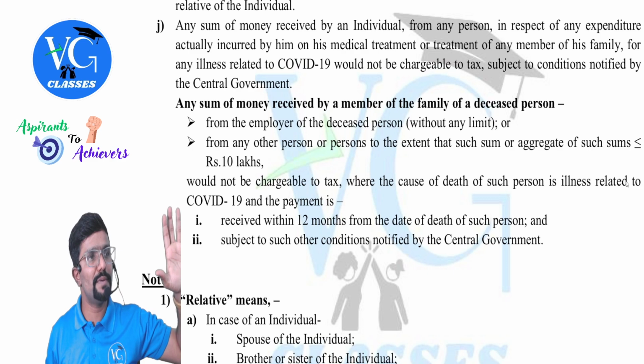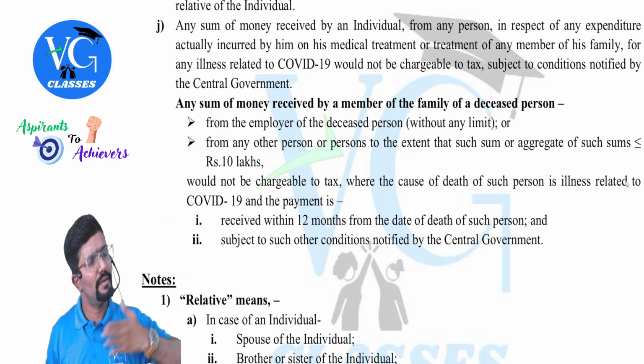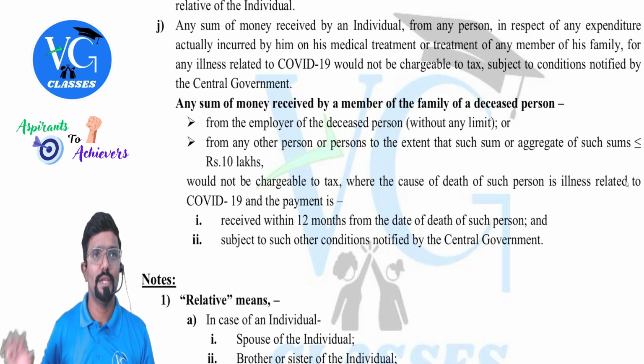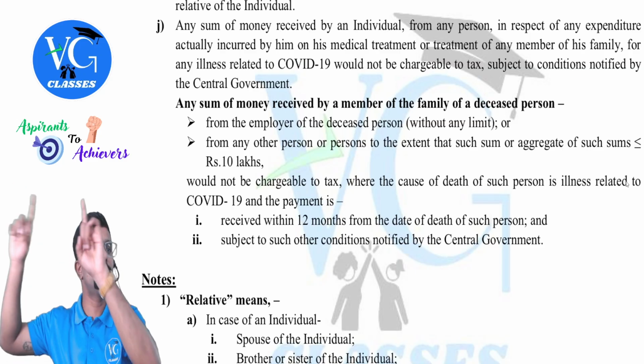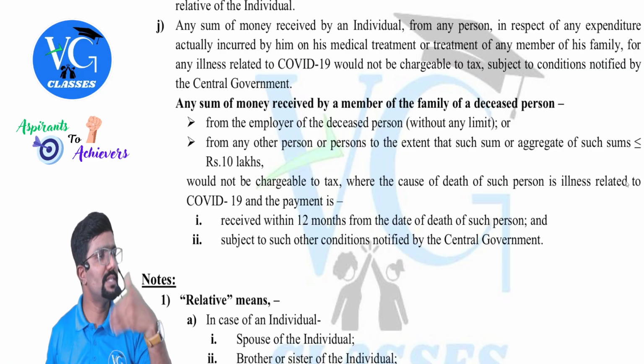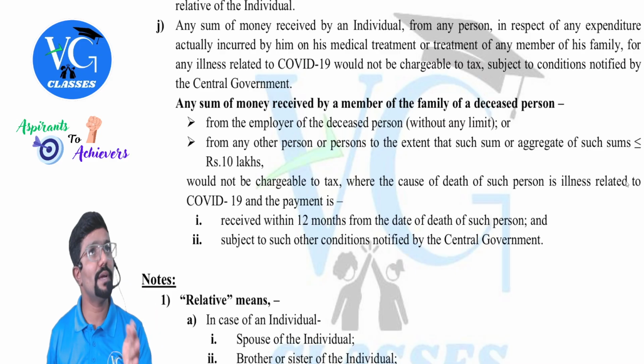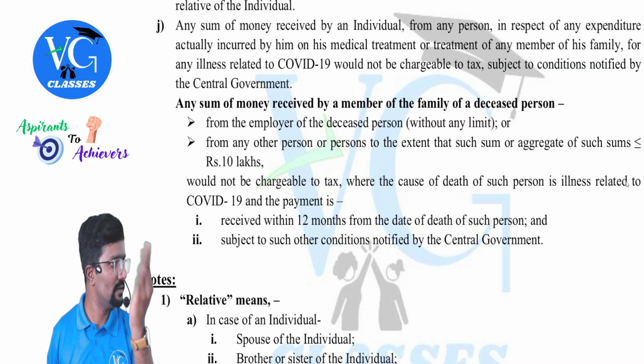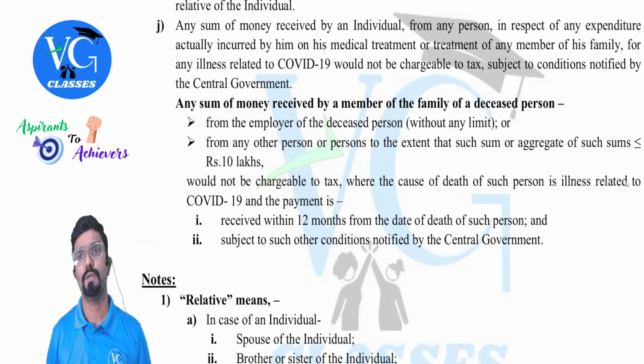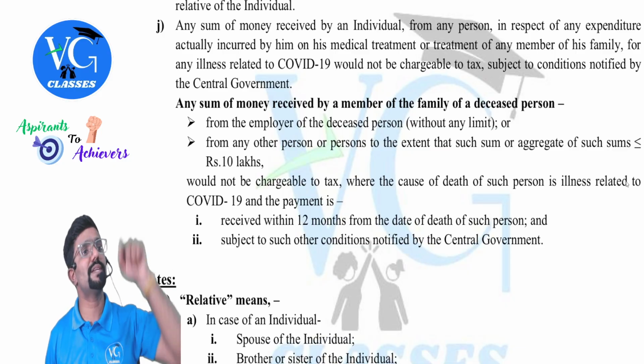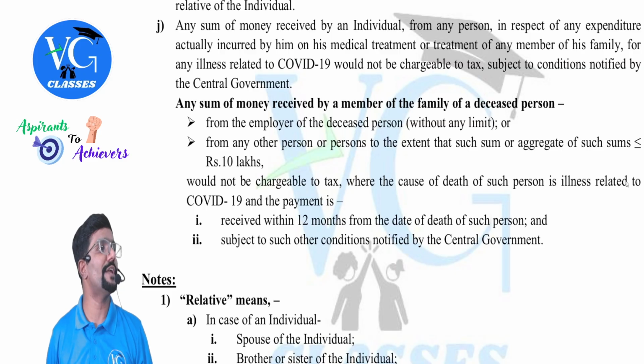If it is the medical expenses, whoever is bearing it, for the assessee it is exempt. If it is the compensation, under the two things, who gave it? Was it an employer? If yes, fully exempt. But the employee is no more, he has died. Who is receiving it is the family members. So the employer of the deceased person is giving the compensation to their family members. Fully exempt without any limit.